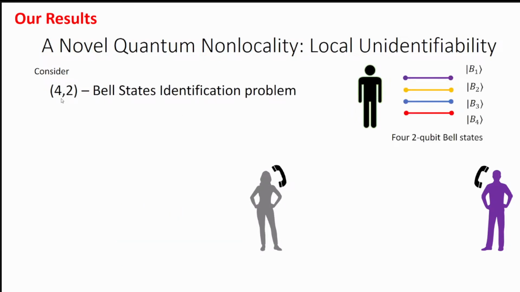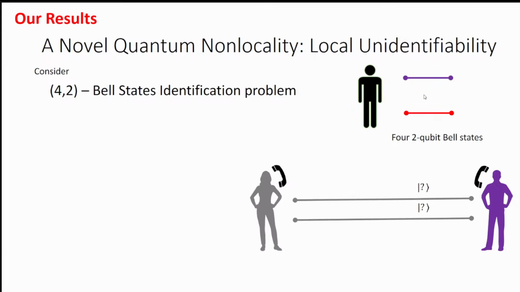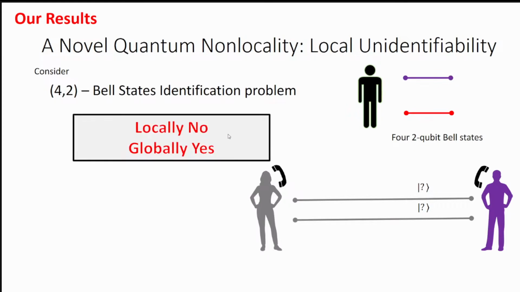It is basically the 4-2 Bell state identification problem. From 4 Bell states, the referee will send 2 states to Alice and Bob, and the task of Alice and Bob is to know which specific 2 states have been given to them, but not the order. It is not the question of knowing the order, only the identity of these 2 states. And it has been shown in our work that the identity of these 2 states can be known globally. It is very easy. They will perform just Bell basis measurements on each of these 2 states, but locally it is not possible.